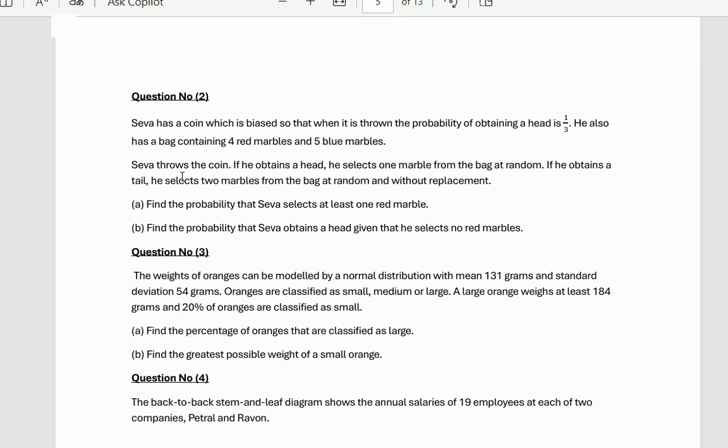For question number 2, Siva has a coin which is biased so that when it is thrown, the probability of obtaining a head is 1 by 3. He also has a bag containing 4 red marbles and 5 blue marbles. Siva throws the coin. If he obtains a head, he selects 1 marble from the bag at random. If he obtains a tail, he selects 2 marbles from the bag at random and without replacement. Part A, find the probability that Siva selects at least 1 red marble. Part B, find the probability that Siva obtained a head given that he selects no red marbles.